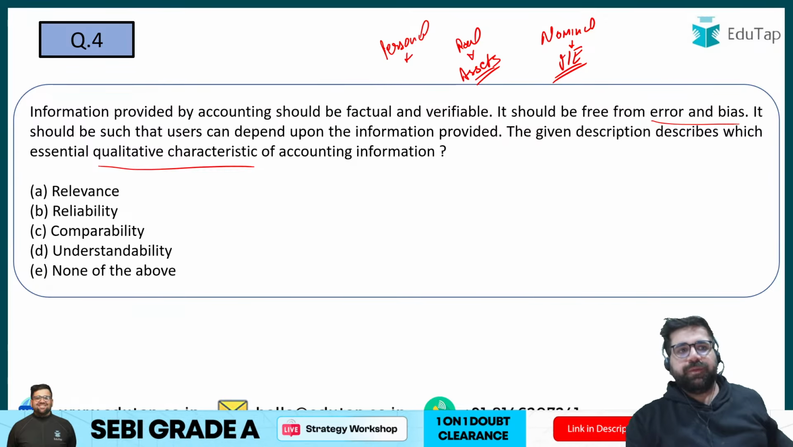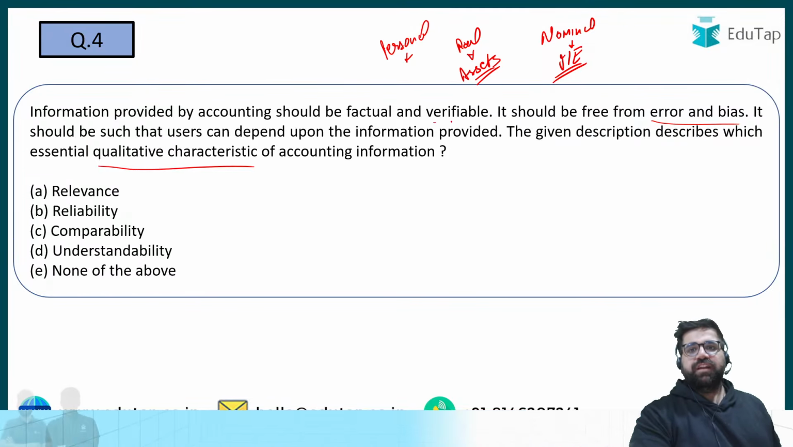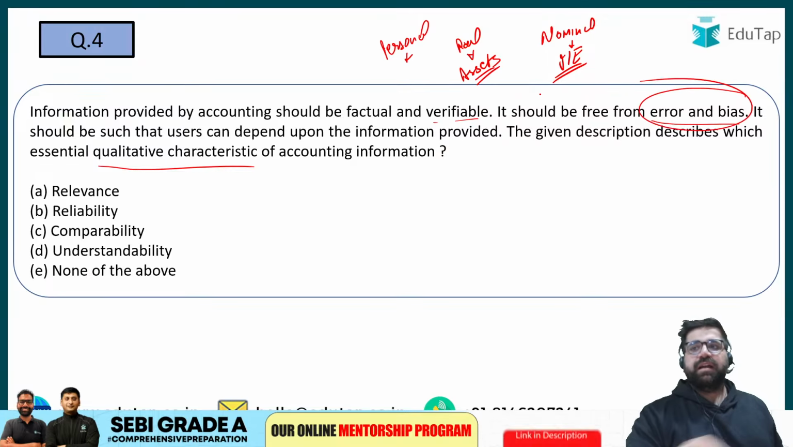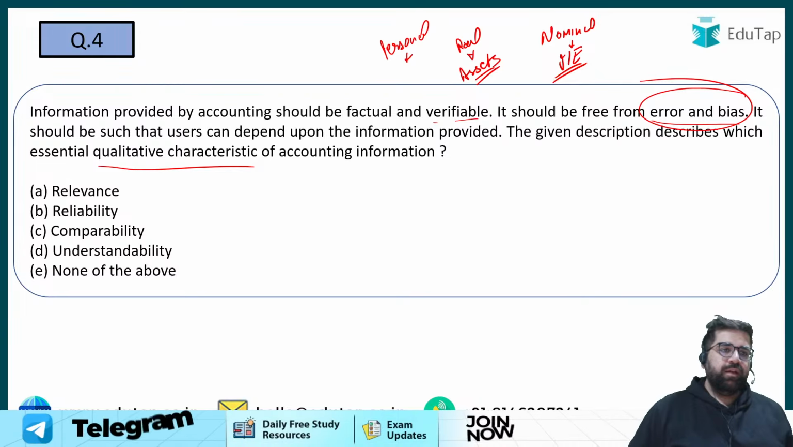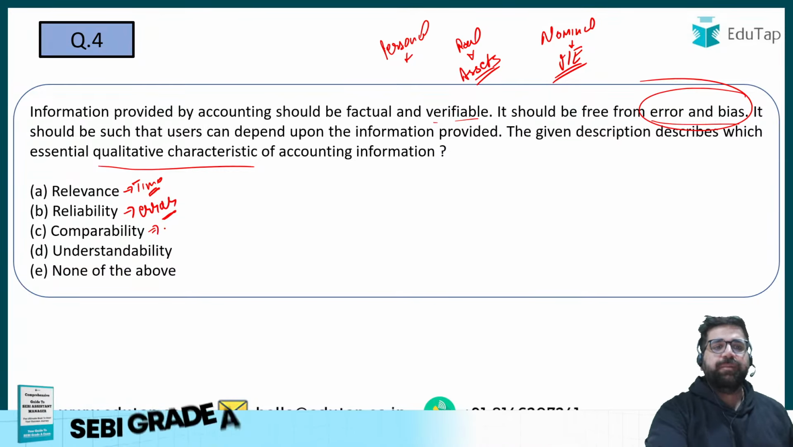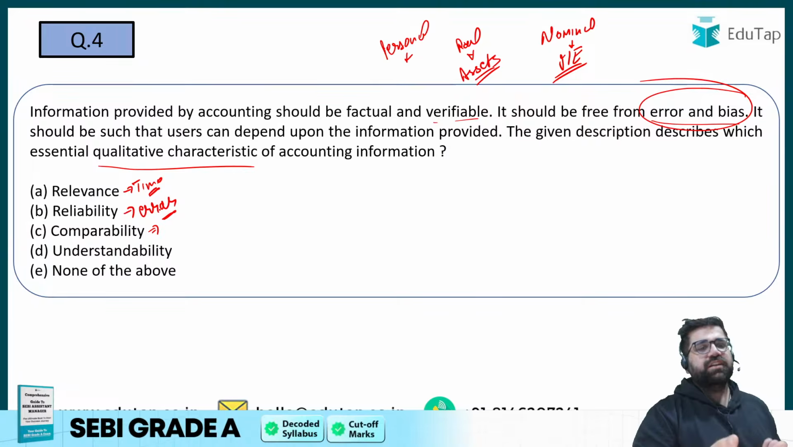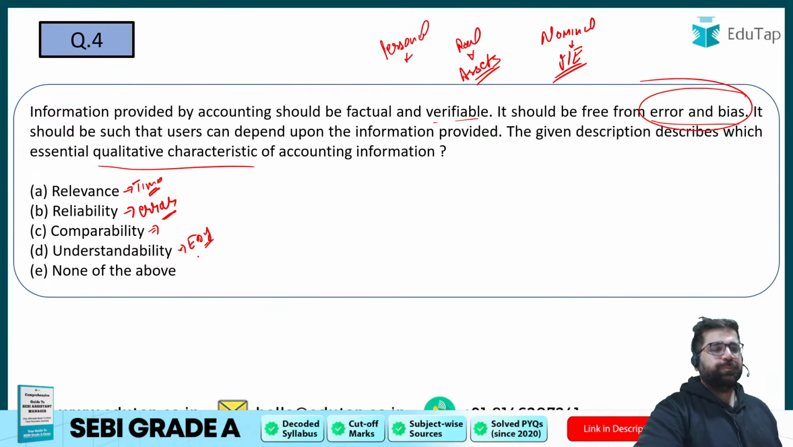Objectivity principle can be applied. Information provided by the accounting should be factual and verifiable. It should be free from error and bias. Yes, so please tell me. Relevance means that it should be related to the current time. Right? Reliability means that I can rely on that particular information. It should be error free. And then you have comparability. Comparability means that I can compare your statements to the other statements. Understandability means that it should be easy to understand.